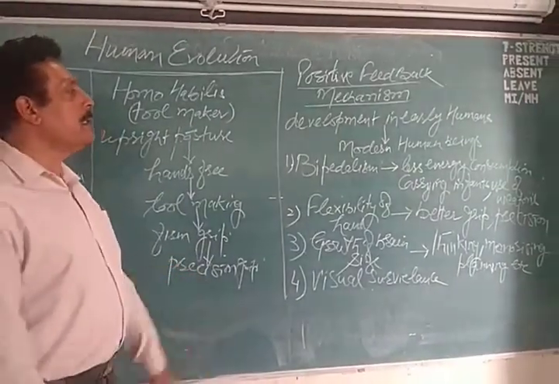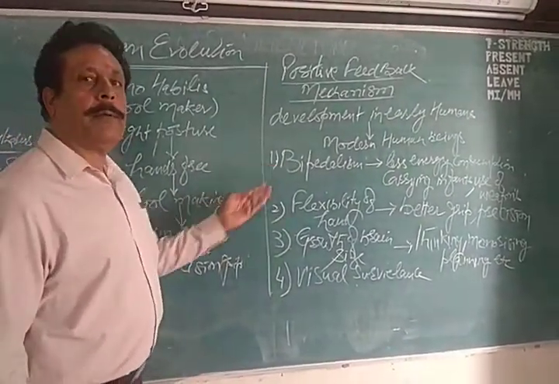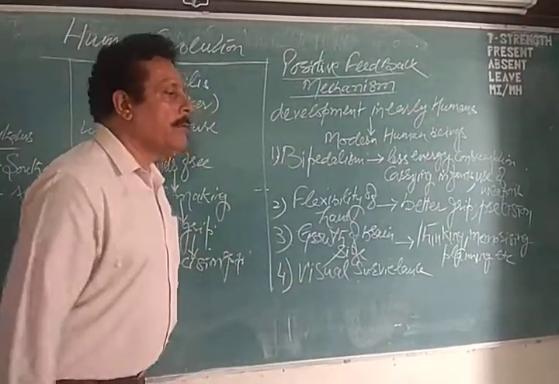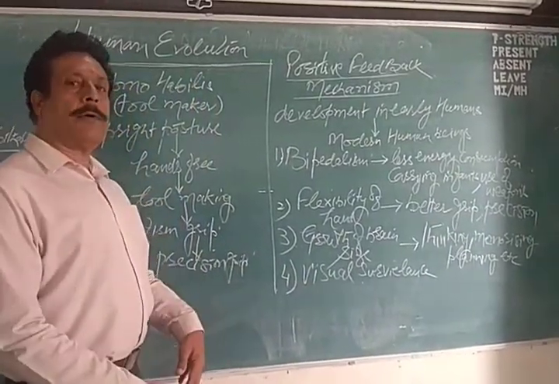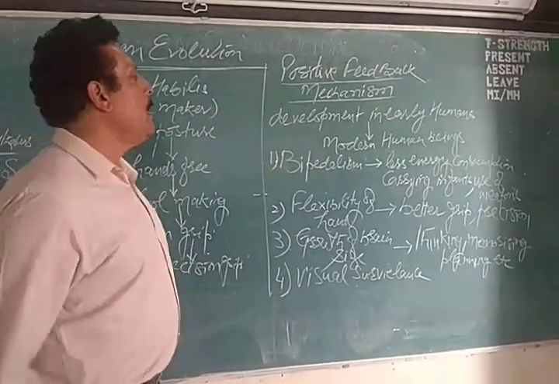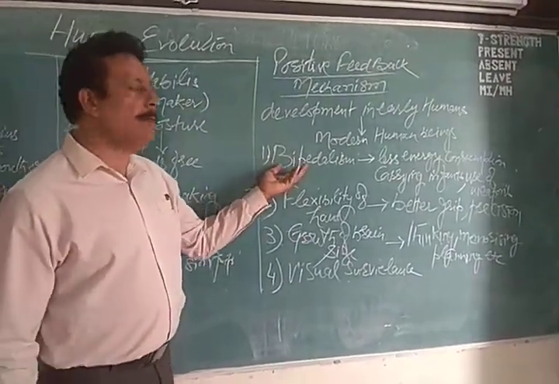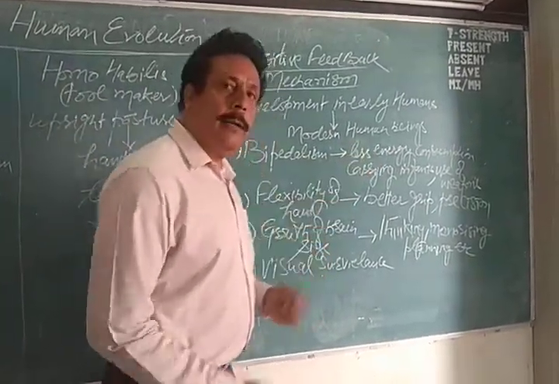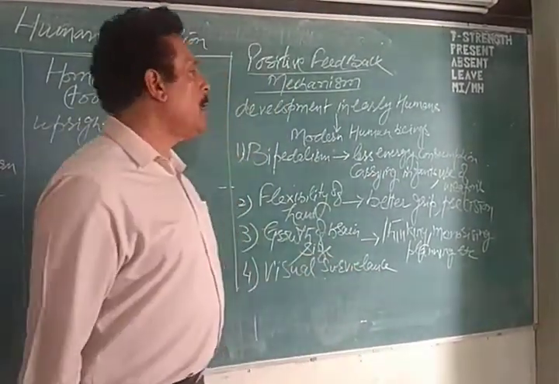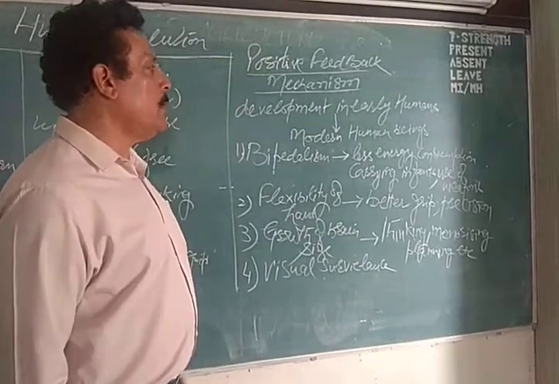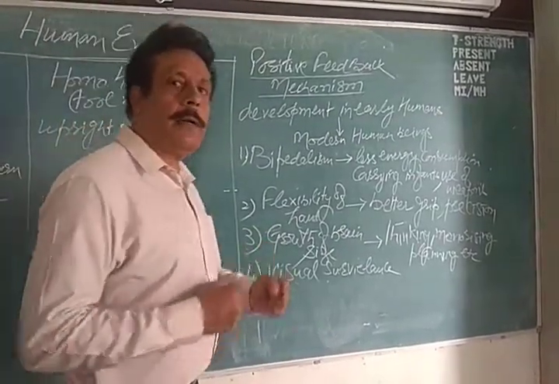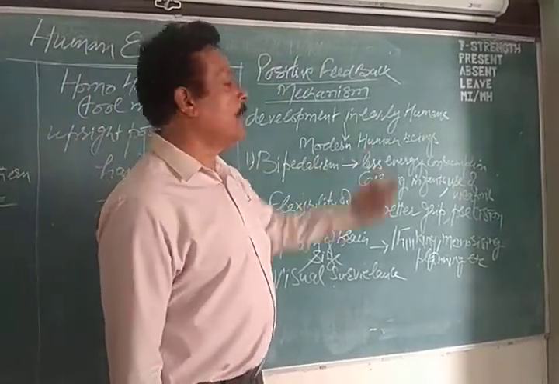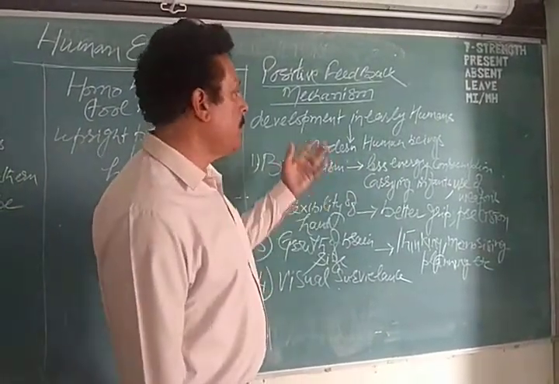What we discussed under this, bipedalism. For example, earlier when we were subhuman beings, we used to walk on four. When we became upright, we walked on two. Hands became free. That is known as bipedalism. That led to what? You can run easily. Running on four legs is difficult as compared to when you run with two legs. So it consumed less energy while going for hunting and something like that.